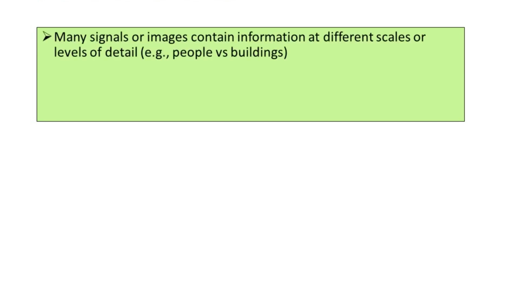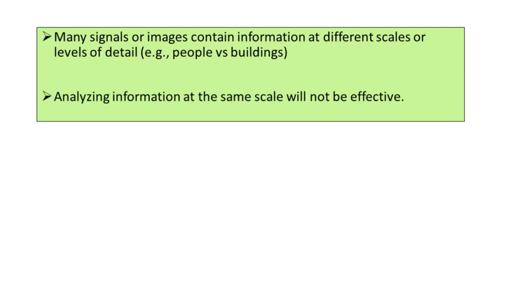For example, if it is a scenario recorded in a city region, the objects can be the buildings and the people here. The people and the buildings have different physical dimensions. So analyzing all these objects captured in the image as a two-dimensional signal will not be possible when we have the information at one resolution only.